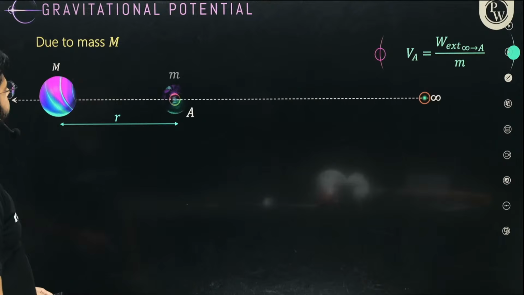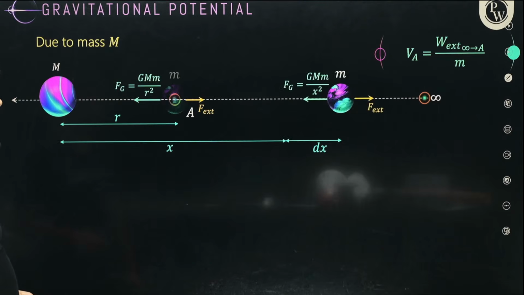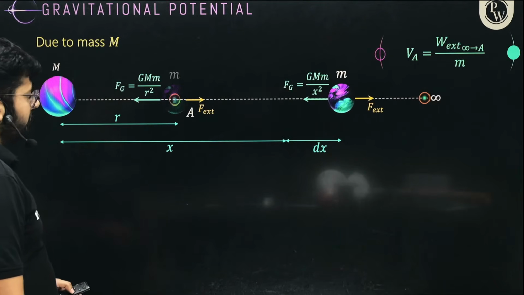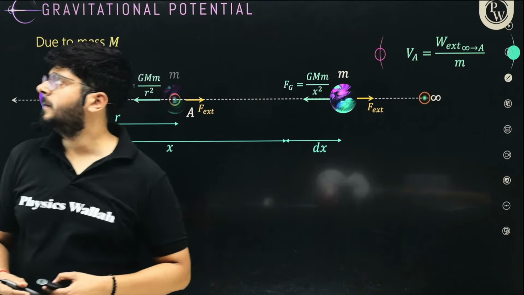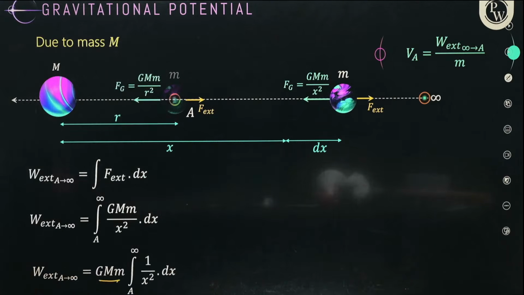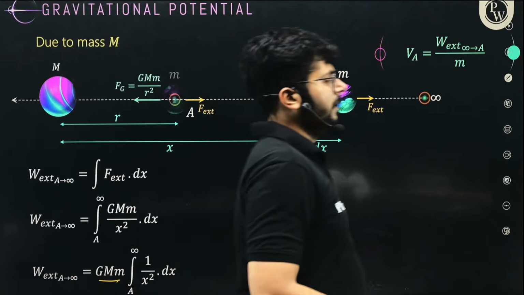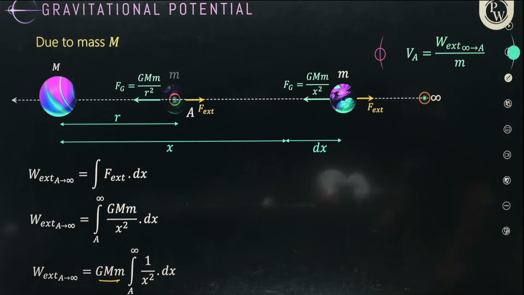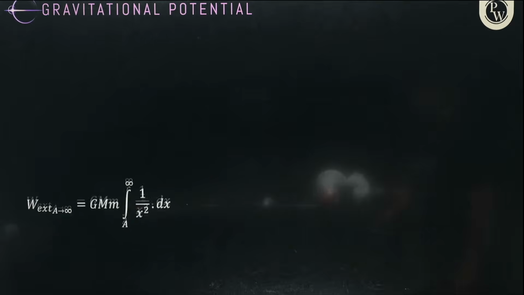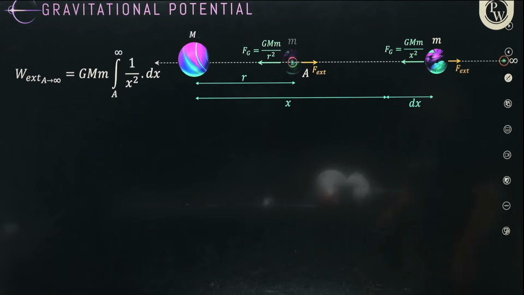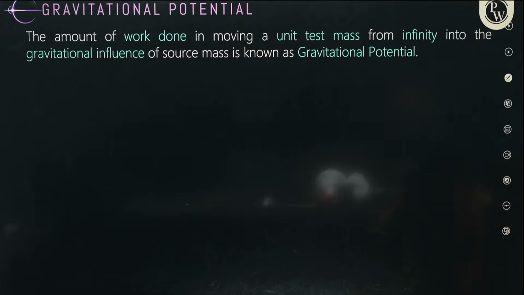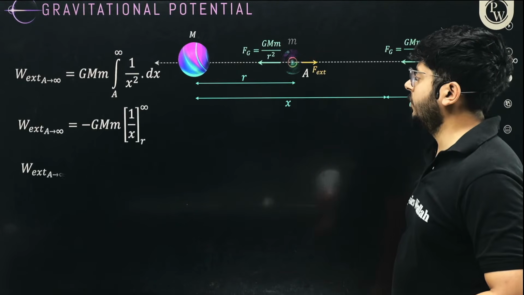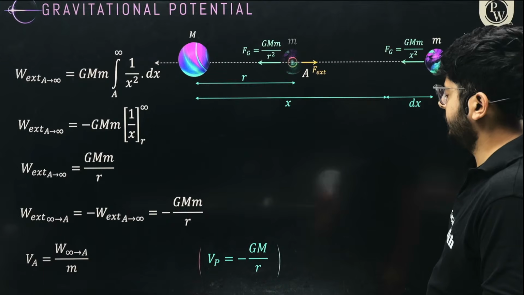Let's keep on moving. When we talk about the intensity, we have already discussed that intensity was a vector thing, and the potential was a scalar quantity. So that's what we have discussed so far. And here we are trying to calculate the gravitational potential. So let's do that.